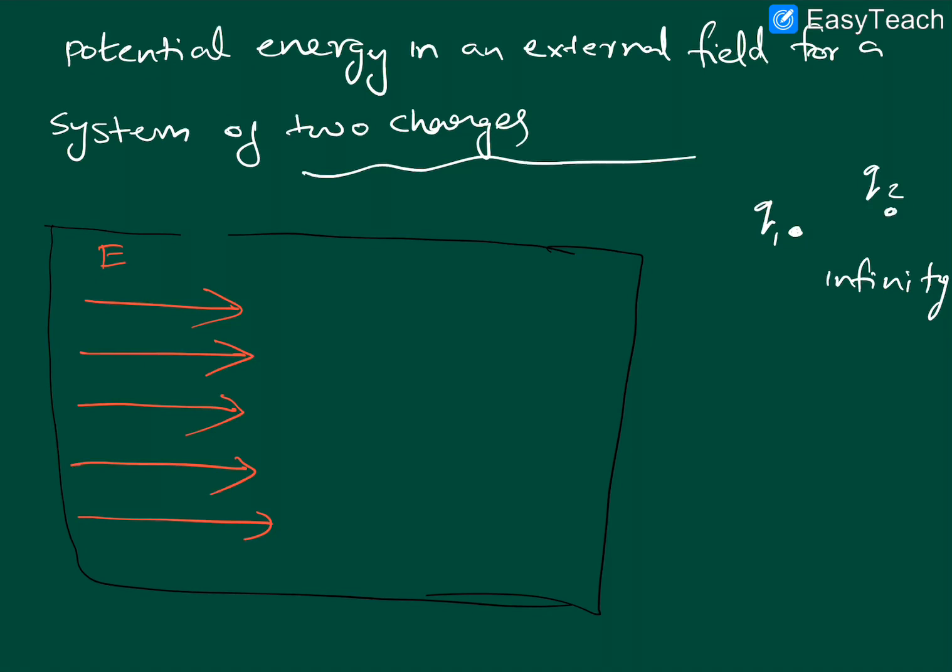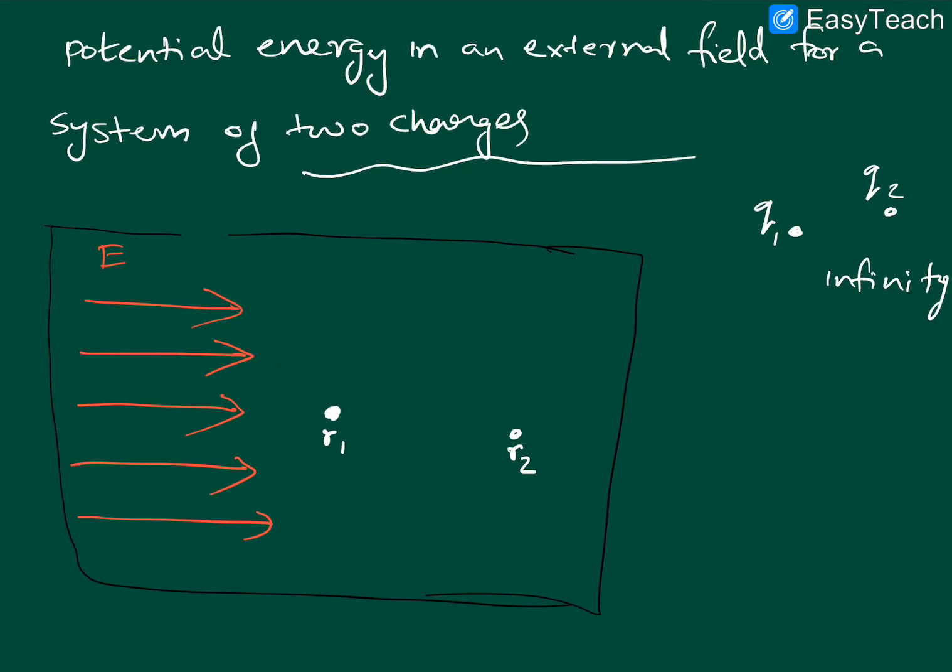Now you are trying to create your system in this region, a system of two charges. So just like the previous case, the process is that you will bring the charges one by one. So let us say that you are making a system at 2 points, because you are having two charges. One charge you will place here, let it be R1. Another charge you will place here, let it be R2. Now you are having 2 points, you can place two charges there. You will get a system of two charges.